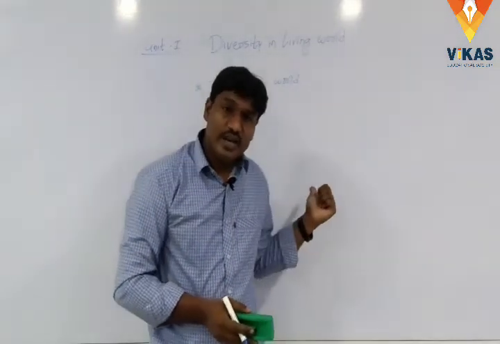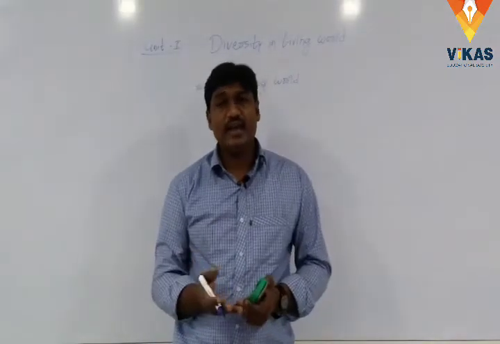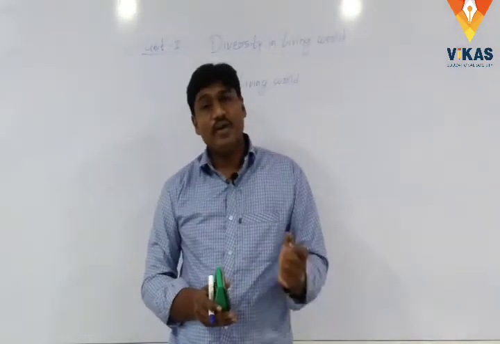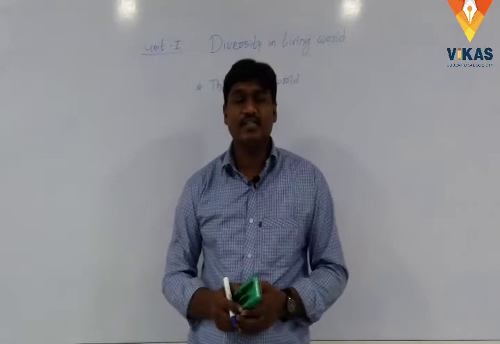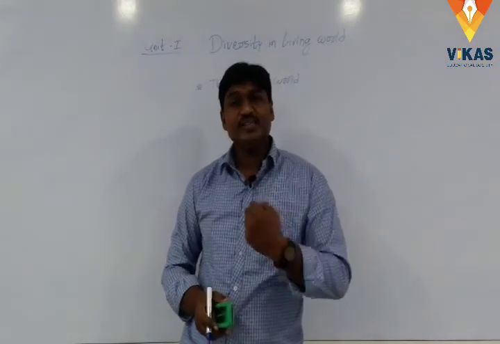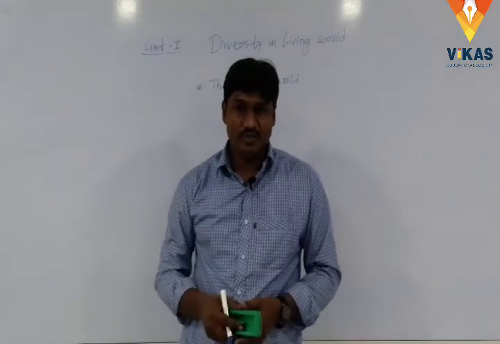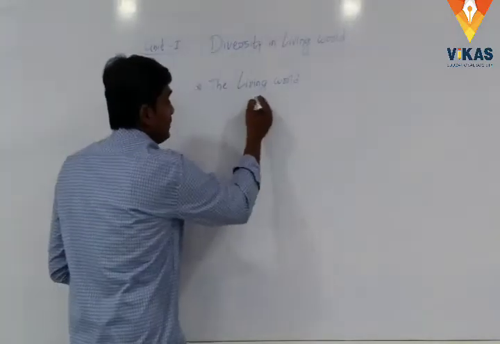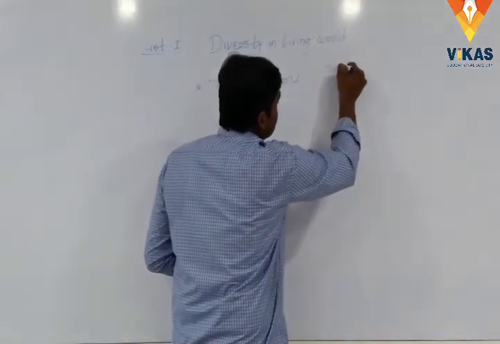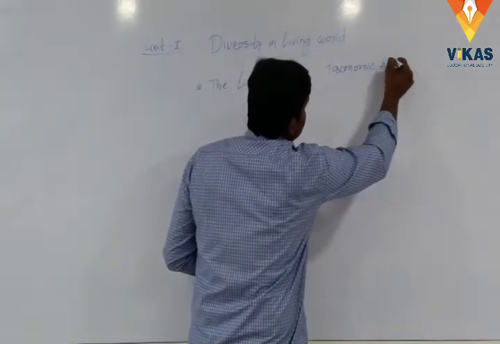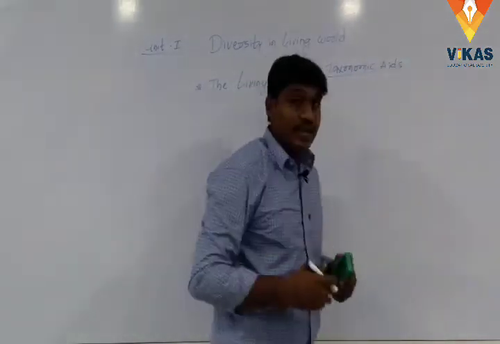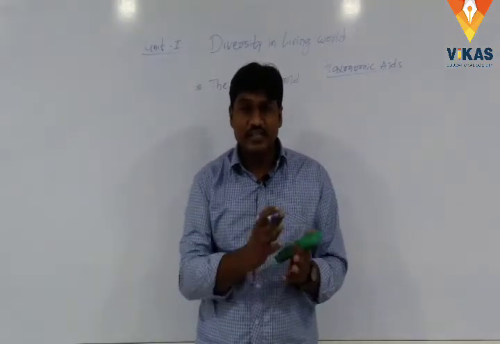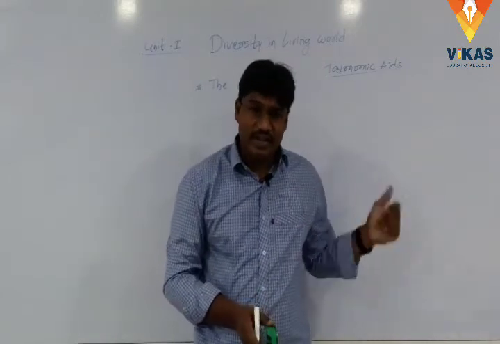So here we have studied the main characters of living things, and also we have classified the organisms. Why do we classify organisms? Because we can study different types of organisms easily. And here we give some taxonomic aids. Taxonomic aids means taxonomic tools. The classification tools and the basics of classification we have studied in this chapter.